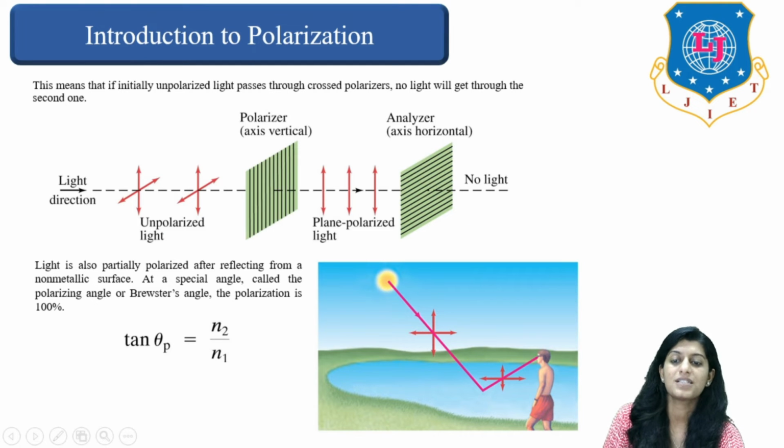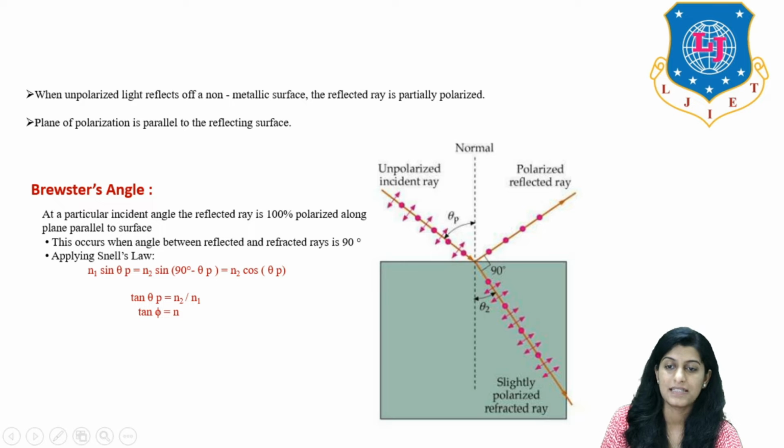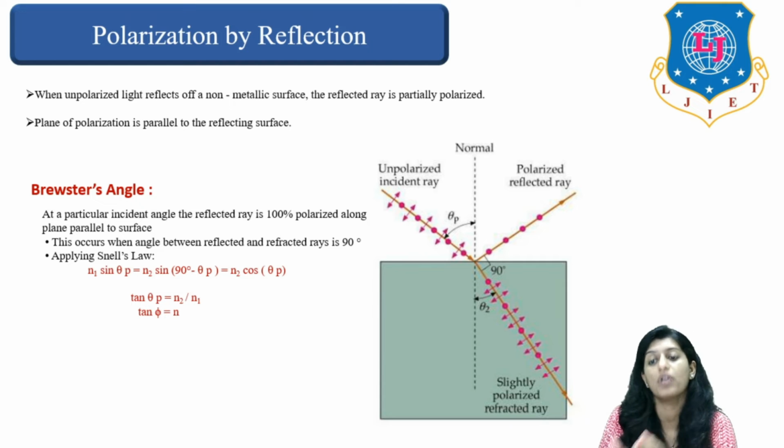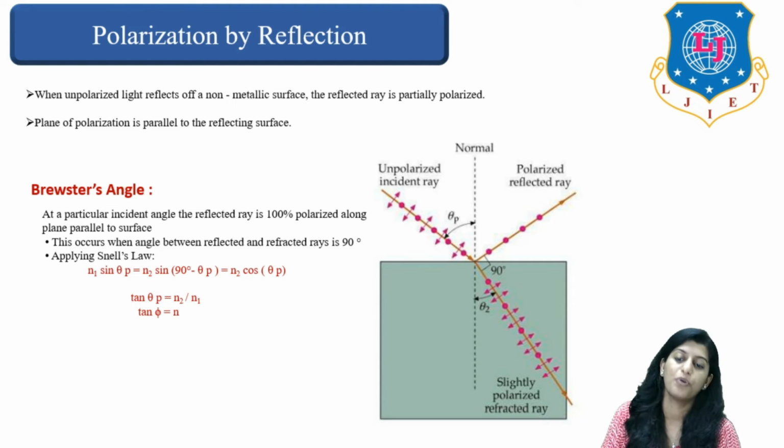So this is with regard to polarization. Now, when unpolarized light reflects off a non-metallic surface, the reflected ray is partially polarized and the plane of polarization is parallel to the reflecting surface. This can be better understood by Brewster's angle.